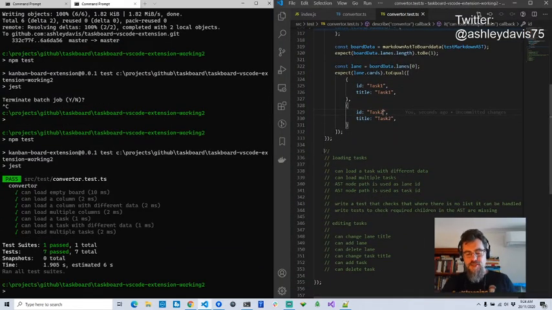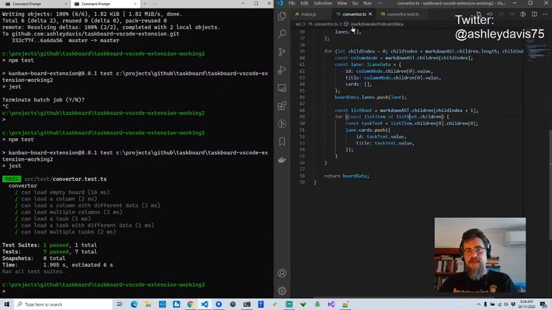Cool. So I like to get code to a certain level of completion. I've got a bunch of passing tests here. Originally when I was writing this can loaded test, I'd sort of hacked it a bit, and I unhacked it a little bit with that test there, and then when can load multiple tasks, I finally unhacked it.